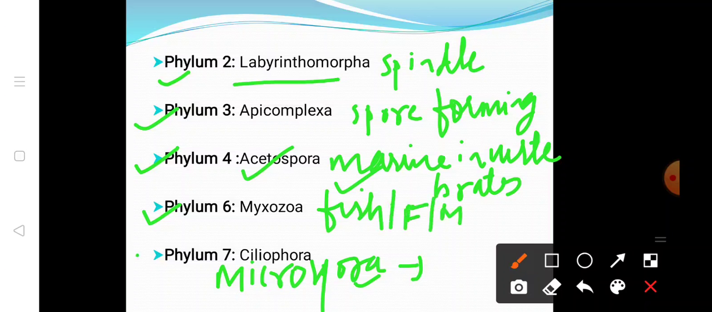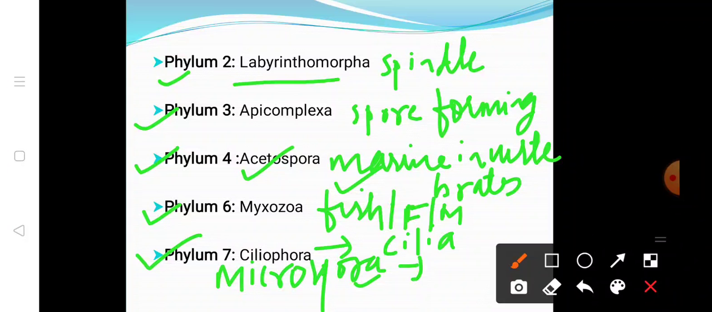The last, that is Ciliophora, which itself says that the cilia is present. They show sexual and asexual reproduction, and they are heterotrophic. And the example of Ciliophora is Paramecium, in which the cilia is present. So this is all about the classification of the protozoa.